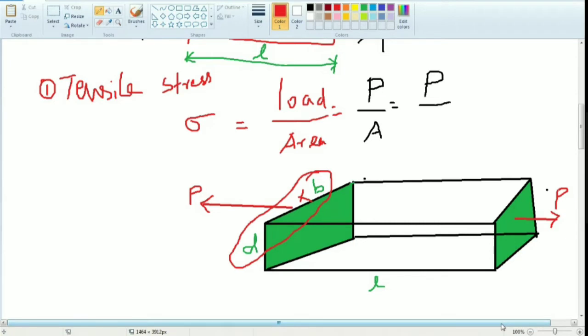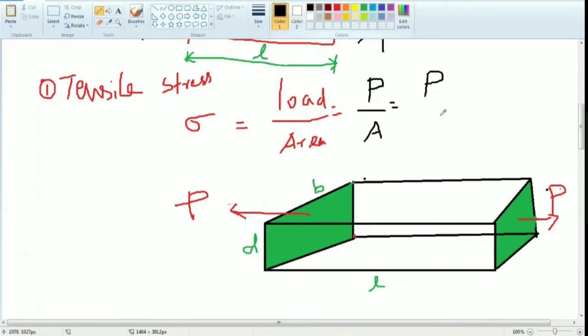Multiplication of two sides is the formula for area, for rectangle as well as square. So B into D, that is the formula. Sigma equal to P by B into D. Okay, just copy from the screen.